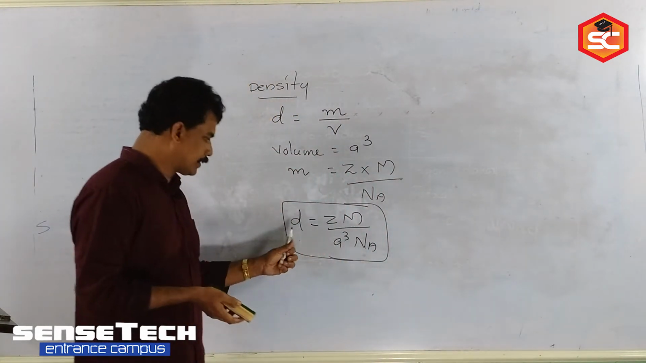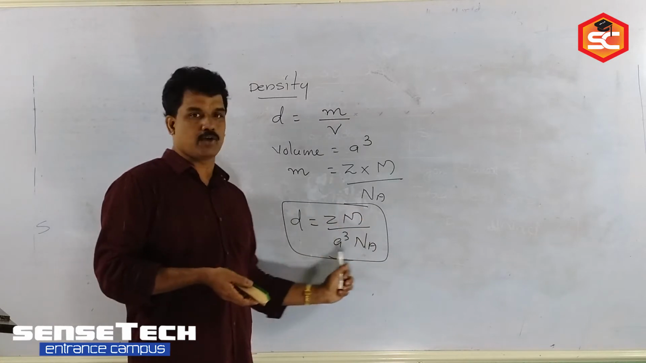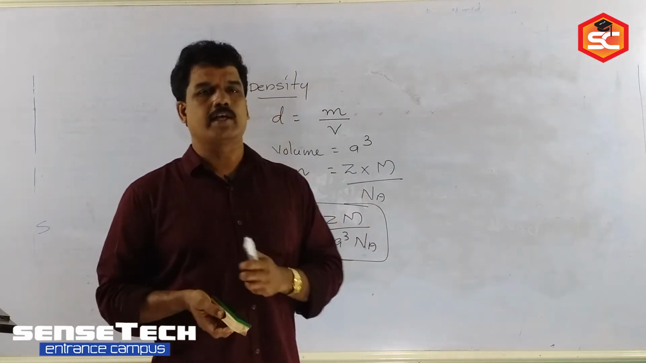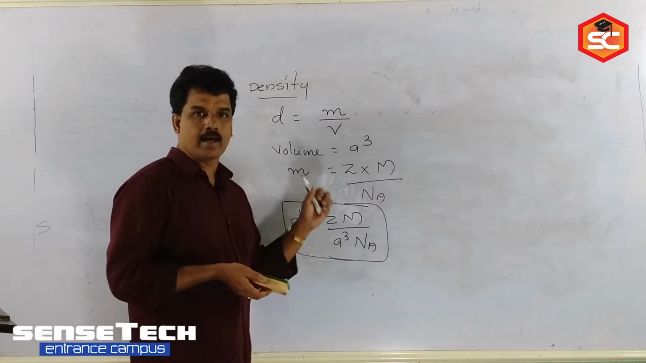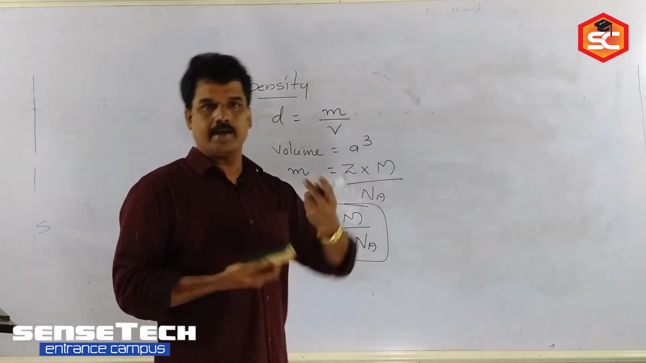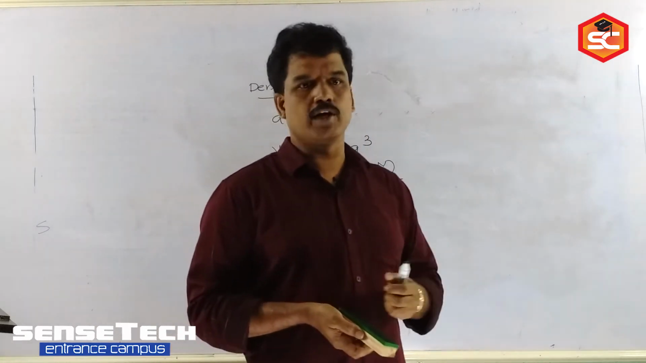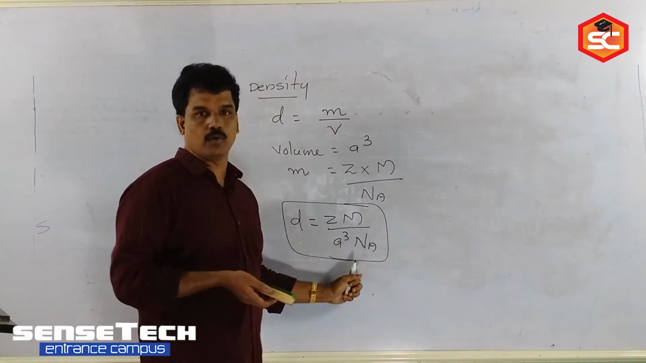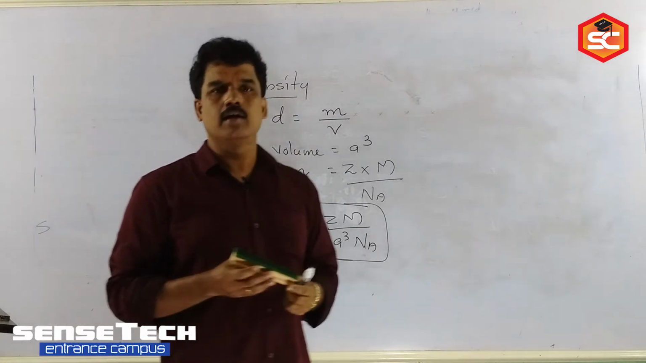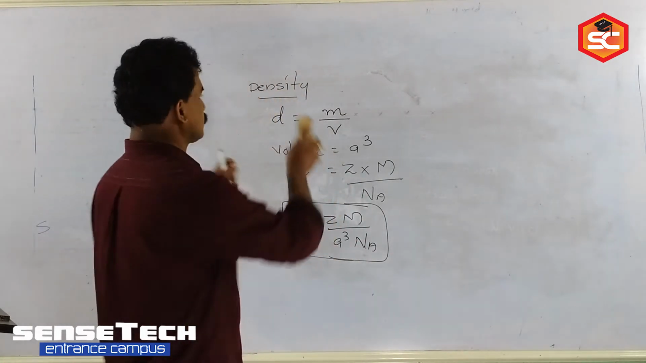You already learned that D is equal to Zm by a cube into Na. Based on this, a number of numericals we can practice for the calculation of density. Z, M, a or r, and Na. Na is a constant, no need to calculate. We all know the Na value. Okay, this is an important dimensional part in crystalline solids.